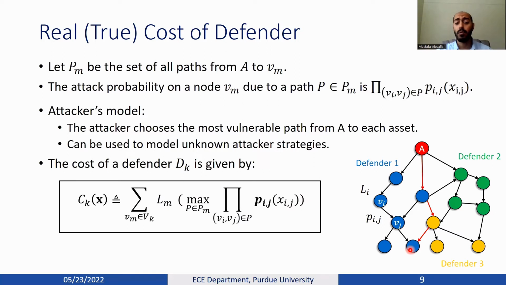Therefore, the cost of the defender will be given by this formulation: for each path, we have a probability of successful attack, and we aim to minimize the maximum path probability along all of the possible paths to the asset Vm. If the attack succeeds, we will have a loss Lm, but remember that we don't have a single loss, as each defender has several assets, and therefore we do a summation over the losses of all of these assets.